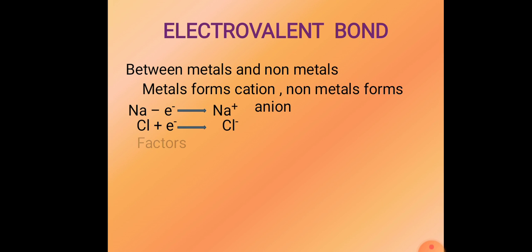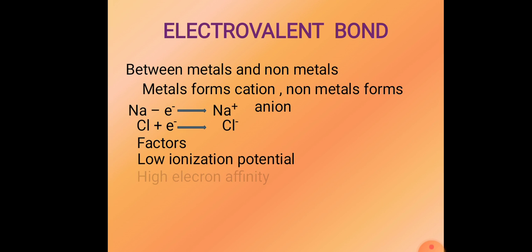Now, let us go for the next thing. What are the factors that influence the formation of an ionic bond? Number one is low ionization potential. We have already learned what is meant by low ionization potential, so you have to go through the first lesson again. What is our next factor? That is high electron affinity.